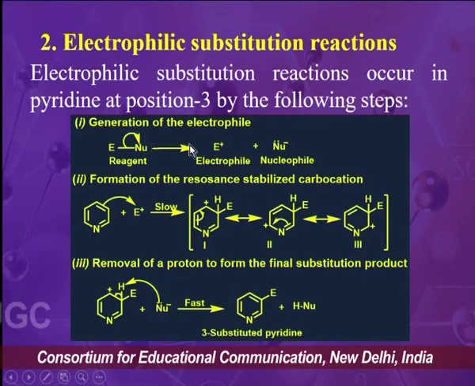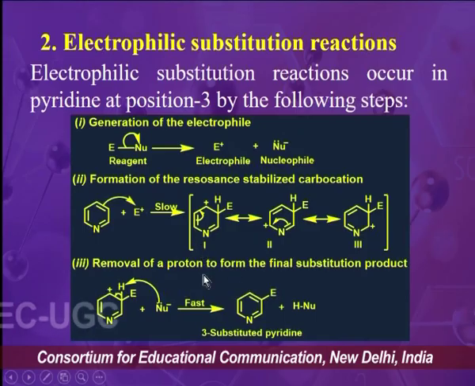The mechanism of electrophilic substitution reaction takes place in 3 steps. In the first step, there will be generation of the electrophile. In the second step, there will be attack of the electrophile, and after the attack there will be formation of a resonance stabilized carbocation intermediate.